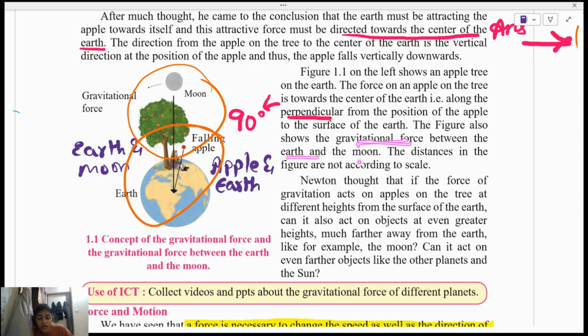Gravitational force between the earth and the moon. The figure shows the gravitational forces between earth and the moon and apple and earth. Two gravitational forces are shown in the image.